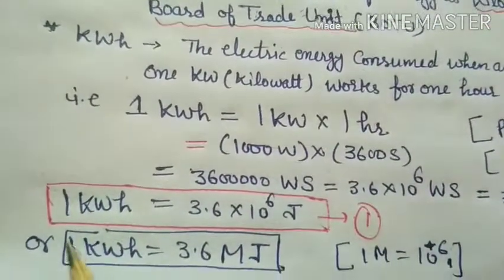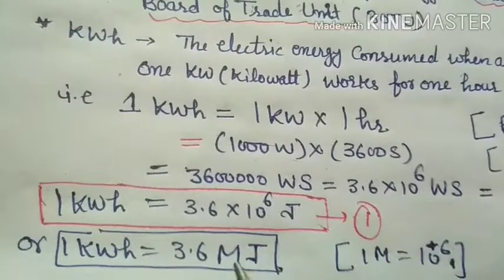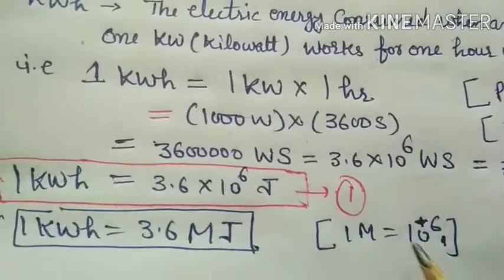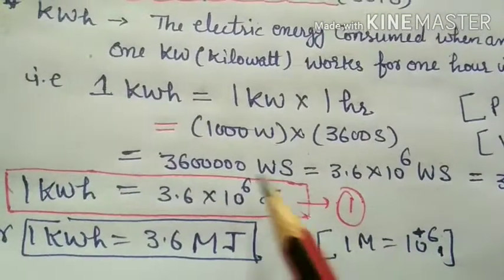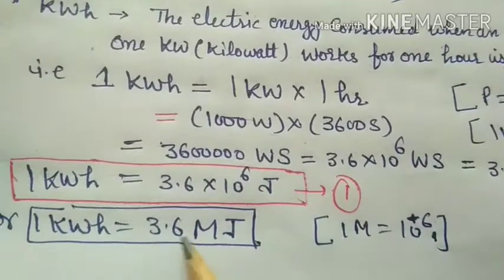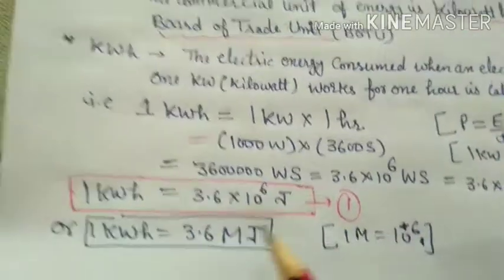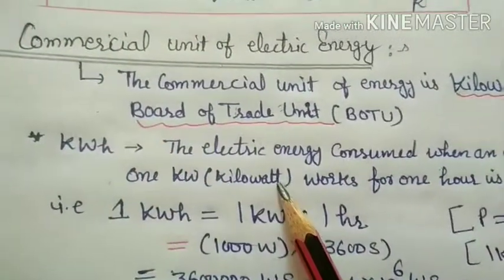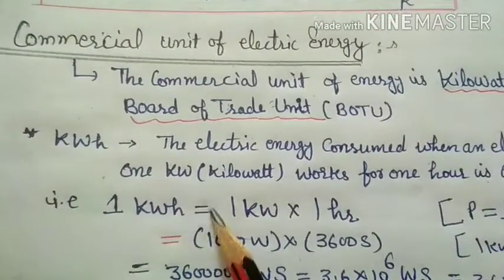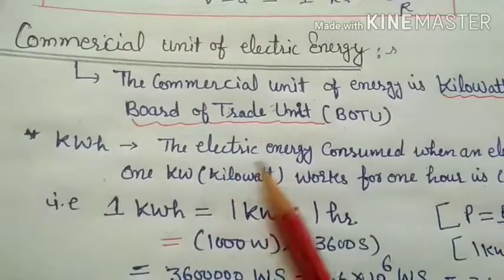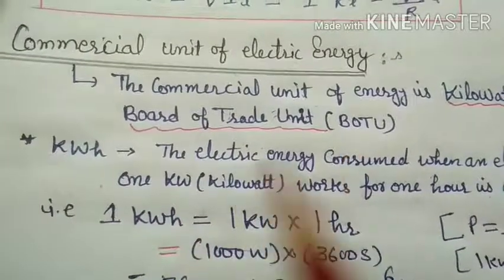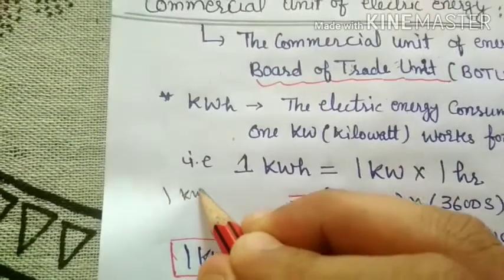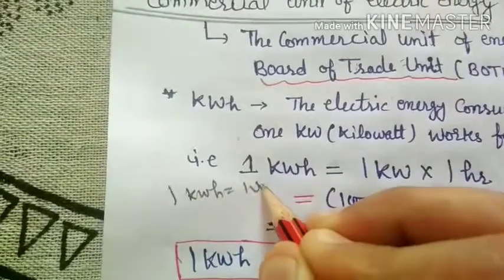We also write 1 kilowatt hour equal to 3.6 megajoule, because 1 mega equals 10 to the power 6. If we replace 10 to the power 6, so 1 kilowatt hour is 3.6 megajoule. Clear? That is all about the commercial unit of energy. What is the commercial unit? Kilowatt hour. Kilowatt hour is also called a unit. 1 kilowatt hour is equal to 1 unit.